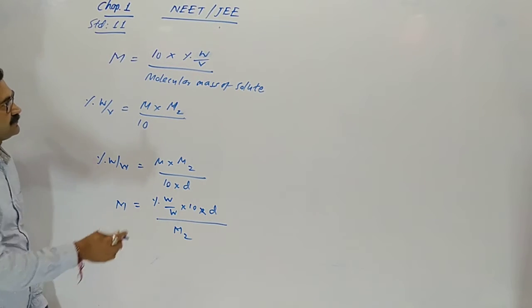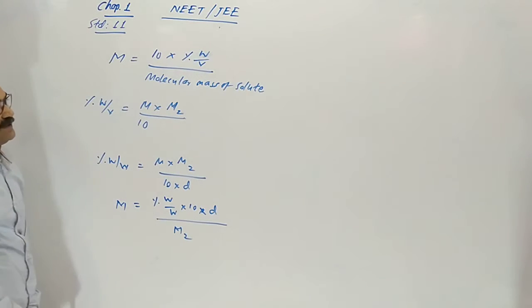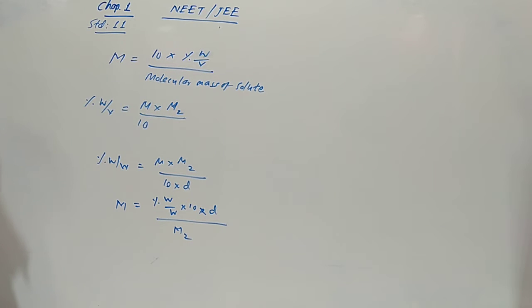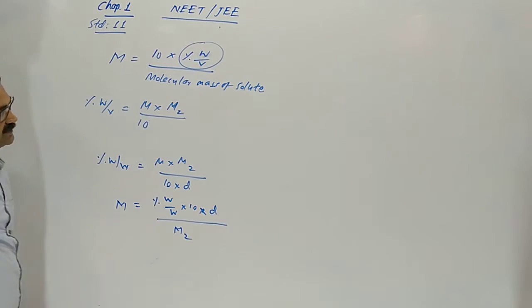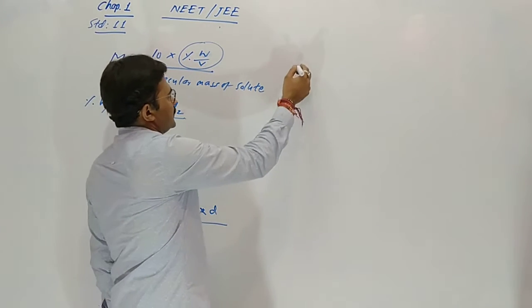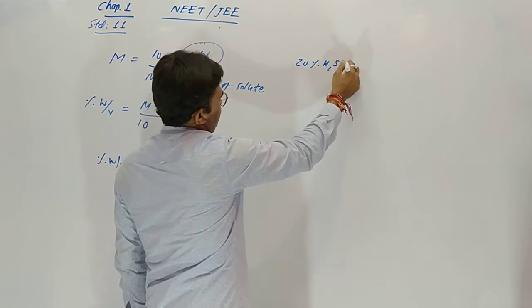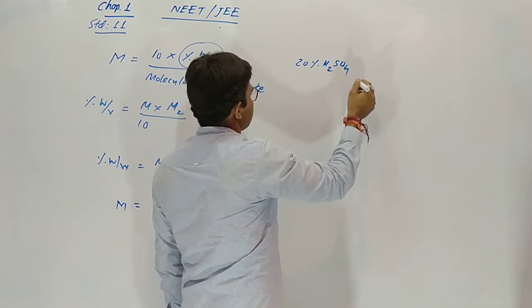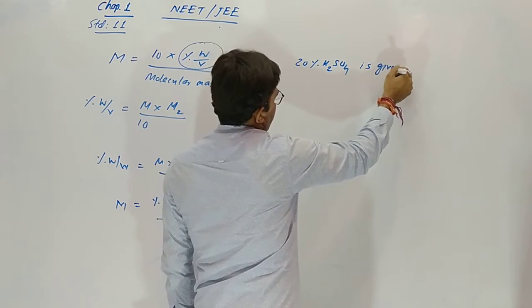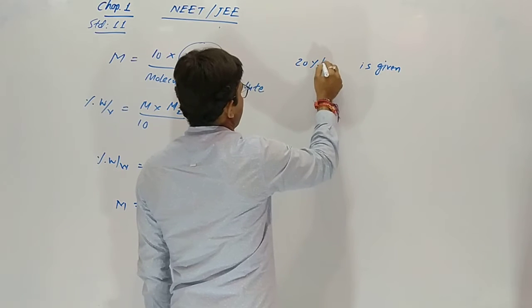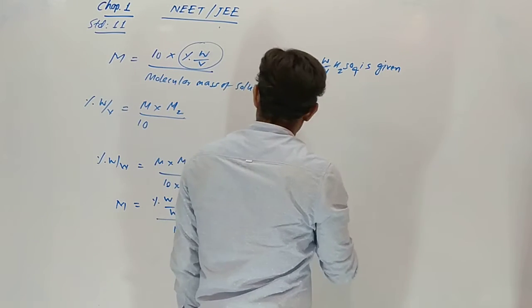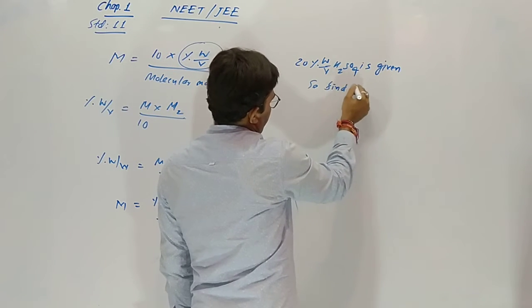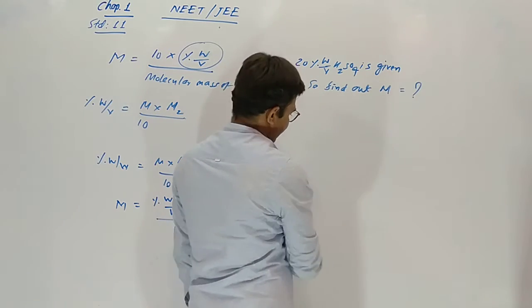Molarity equals percentage weight by volume divided by molecular mass of the solute. If percentage weight by volume is given, we can directly define molarity. Suppose 20% weight by volume sulfuric acid is given. So find out the molarity of it.